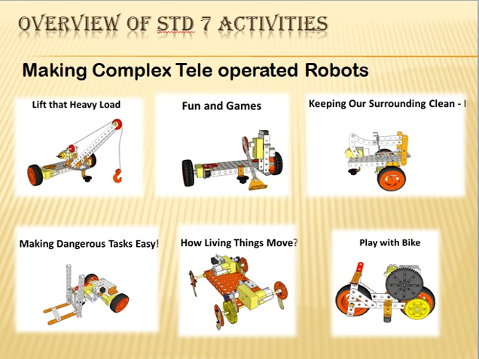Now let's have an overview of the Standard 7 activities. We are going to start this class by making some complex teleoperated robots like a crane. As you know, a crane is a combination of all 5 simple machines. Then we are going to make a dumper truck which will help us in keeping our surroundings clean. Then we are going to make a prototype of a forklift which is used to make dangerous tasks easy.